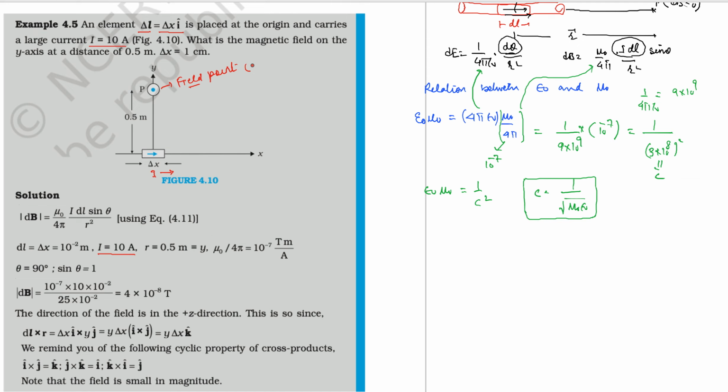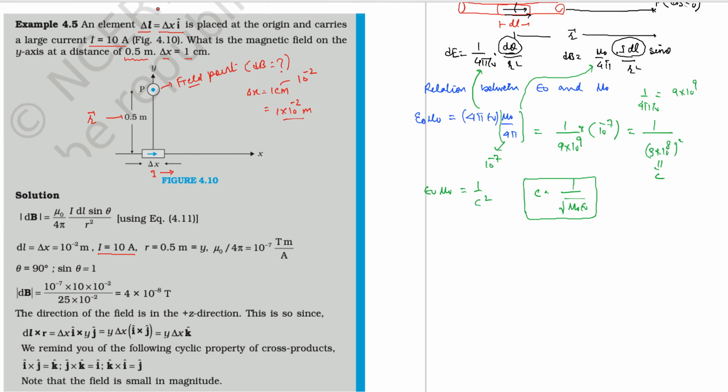Here you are asked to find this small magnetic field because of this current element, right? And this is the displacement vector, that is r vector, 0.5 meter, and this delta x, this part, delta x is equal to 1 centimeter. So you prefer to put it in the SI units. So centi itself has magnitude 10 to the power minus 2, so I will write 1 cross 10 to the power minus 2 meter. That signifies you're talking about length.